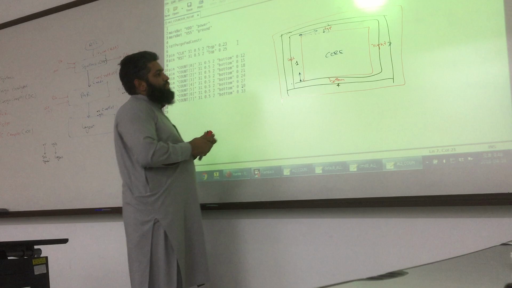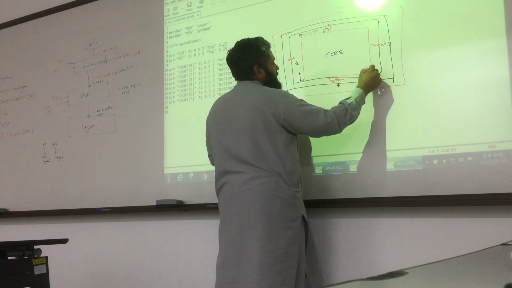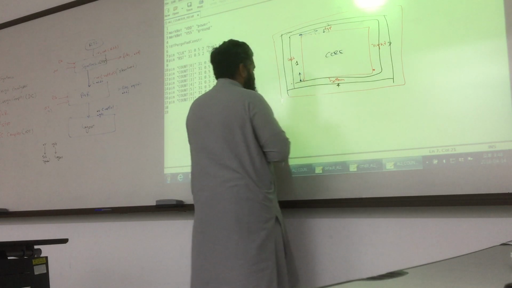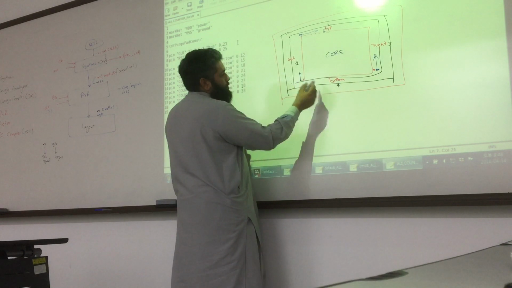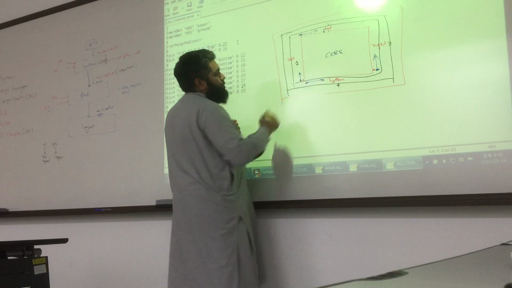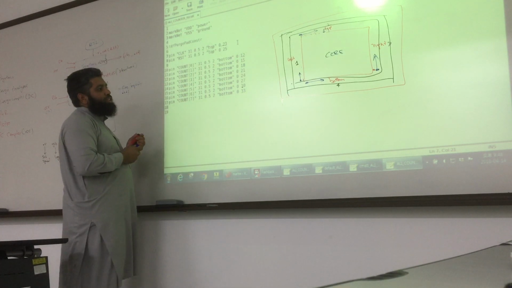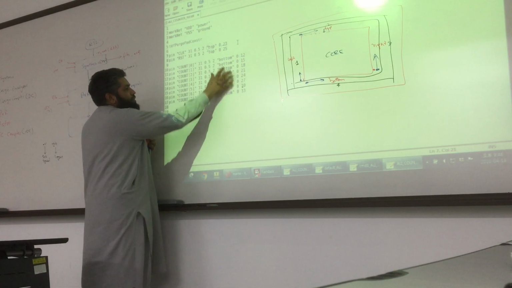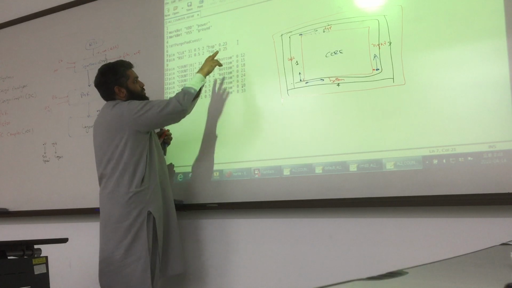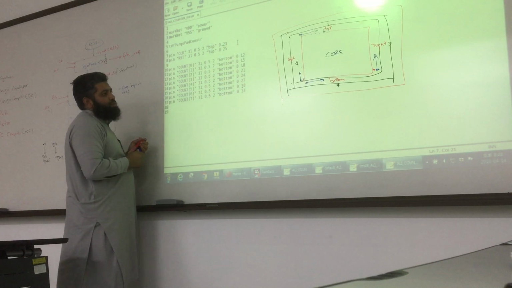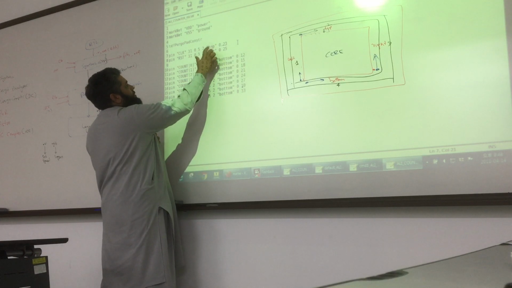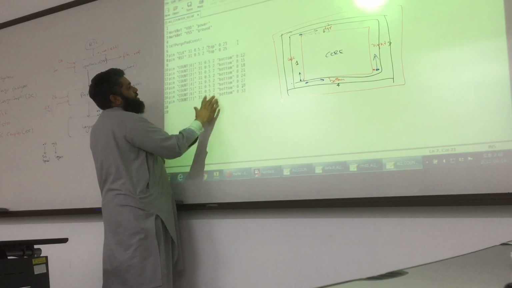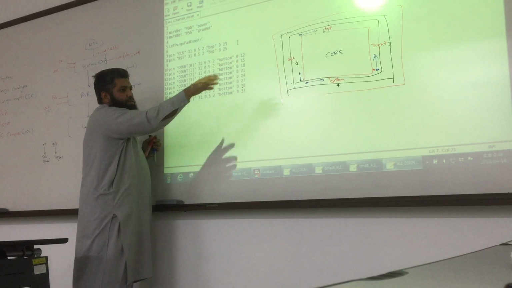And if it is your right, it is again from here, and if you are on bottom, it will be from here. So here you see we have pins only on bottom and top. So two pins on top and the other one on bottom. If you want to, for example, put on left, you just put left and set its offset, and right, it will be on right.